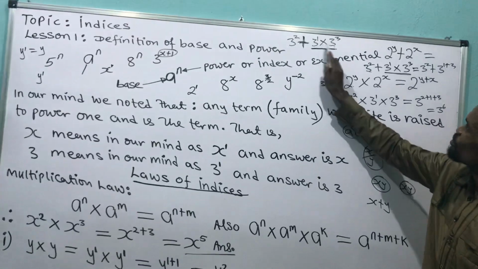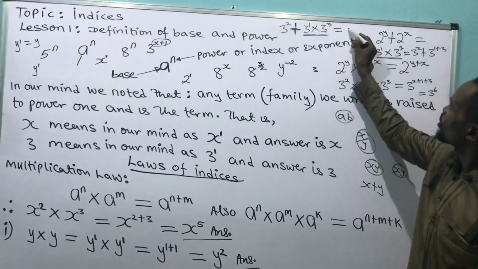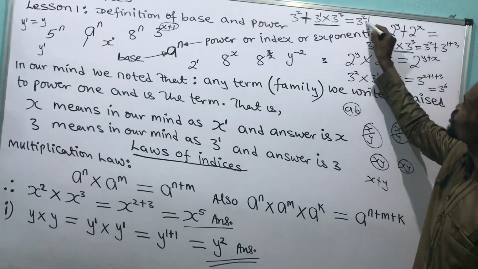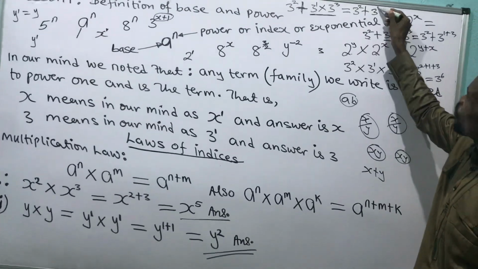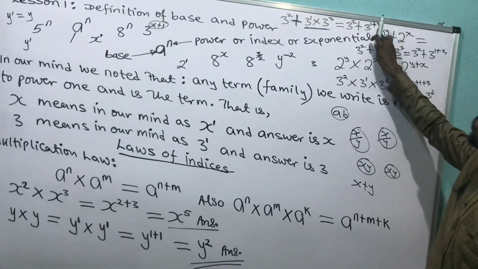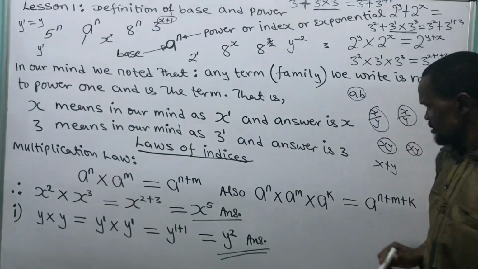But these 2 are multiplying themselves. I will not say my answer becomes 3 raised to power 2 plus, then you are multiplying yourself. I will now say 3 raised to power 1 plus 3, and that will be 3 raised to power 4, since 1 plus 3 gives me 4. Good. You catch it? Yeah.